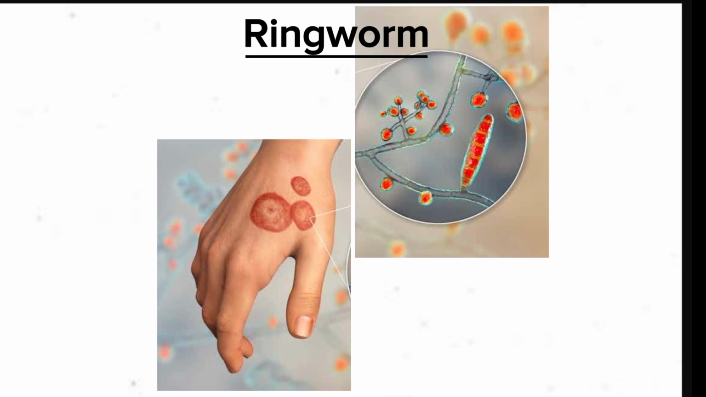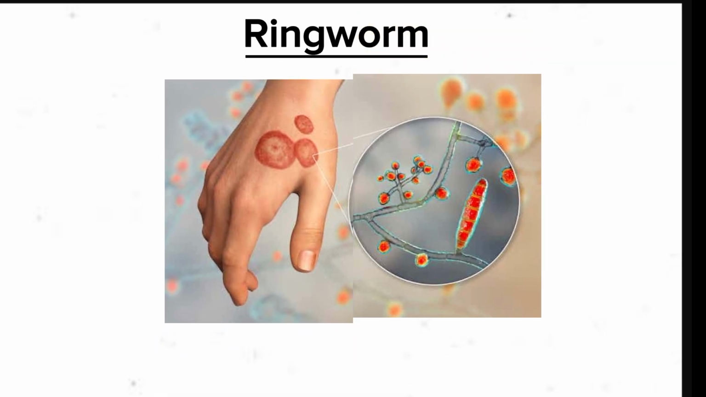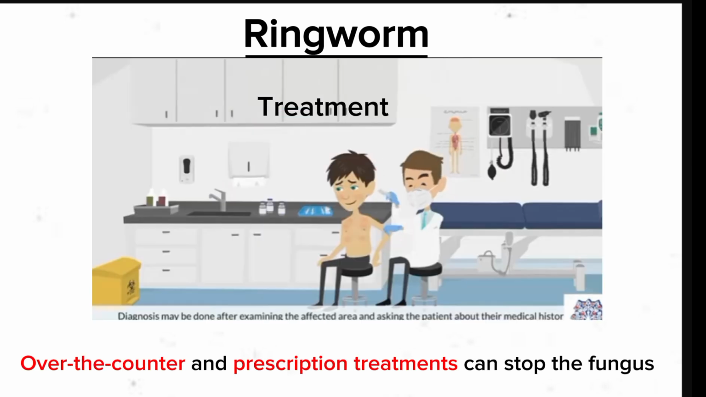Ringworm. Ringworm is an itchy, contagious fungal infection that causes a ring-shaped pattern on your skin. Over-the-counter and prescription treatments can stop the fungus from spreading to other parts of your body or to others.